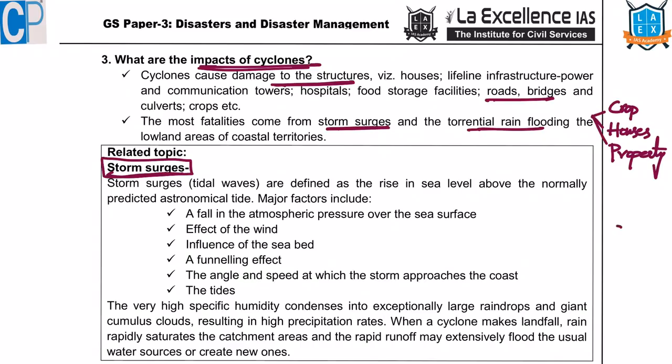We said tropical cyclone is associated with heavy winds and rains. So when this cyclone moves towards land, this also brings huge winds. So this wind near to the ocean, it brings up water. That leads to inundation of the nearby areas. So these are the factors for formation of storm surges.